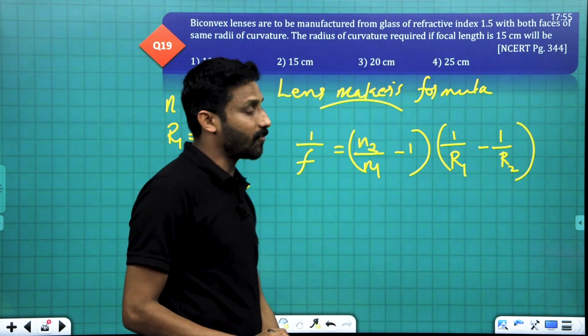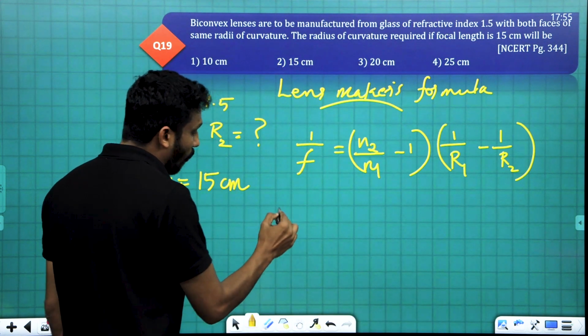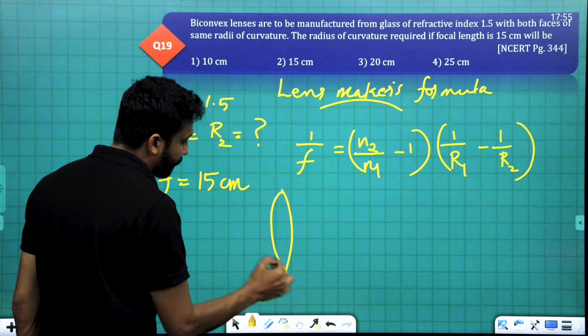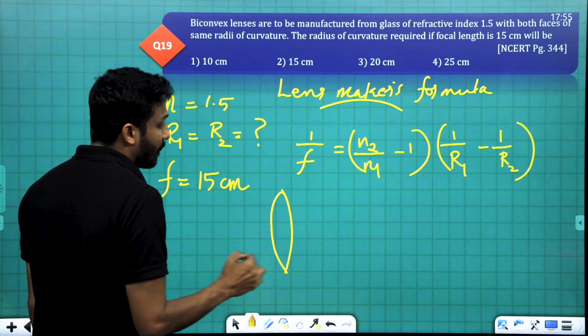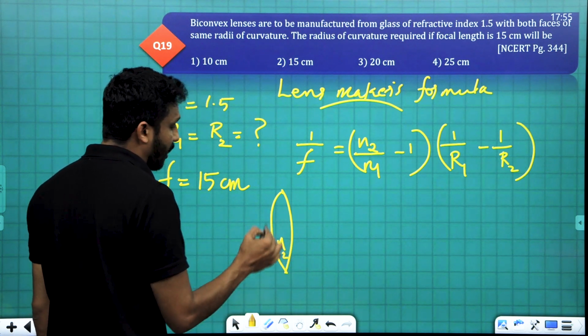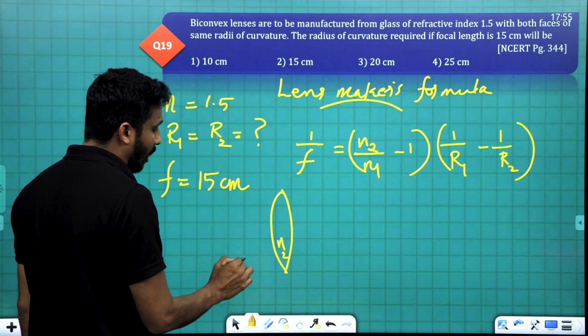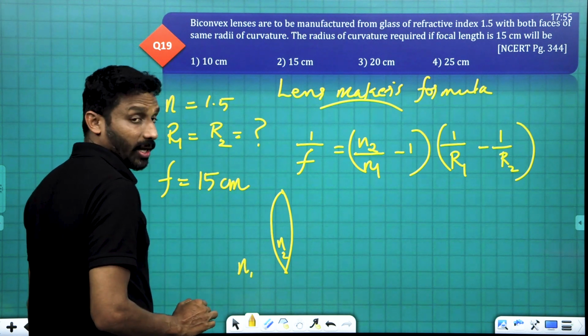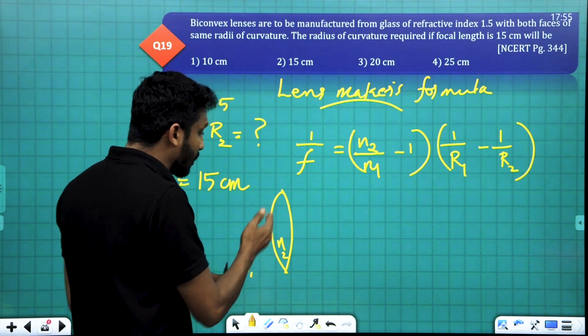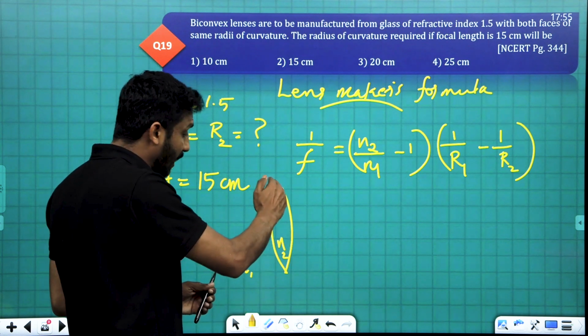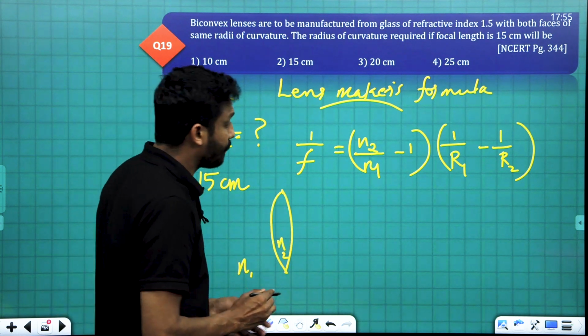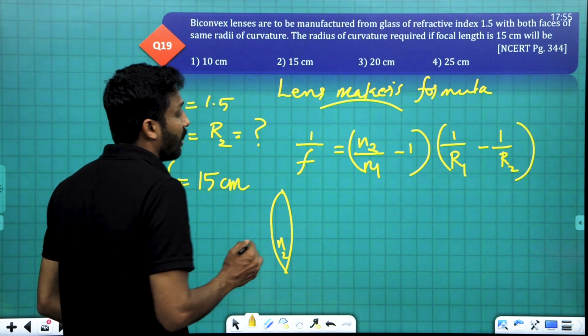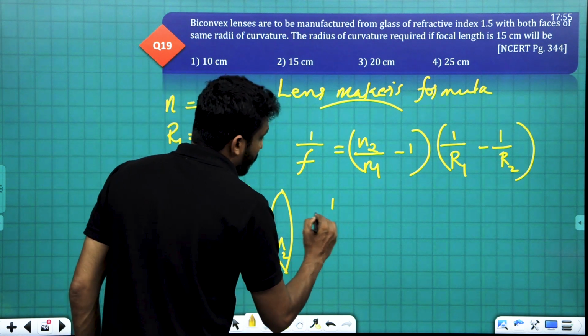In the case of a biconvex lens, the refractive index of the lens is n2 and the surrounding medium is n1. The radius of curvature of this face is R1 and the second face is R2. Clear? Then we can place the values.